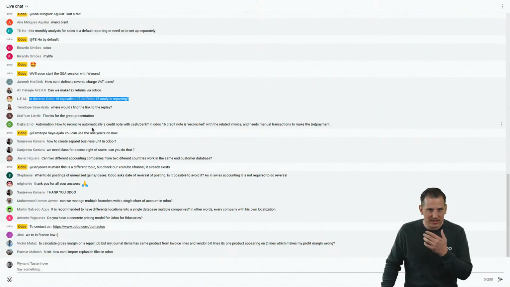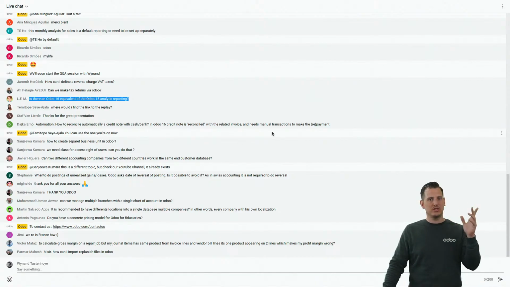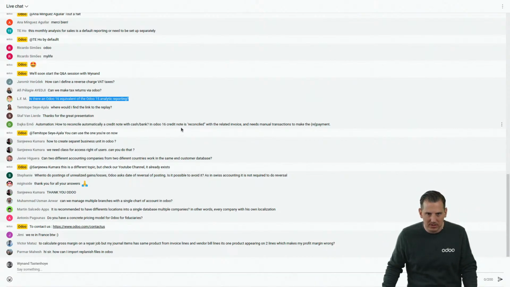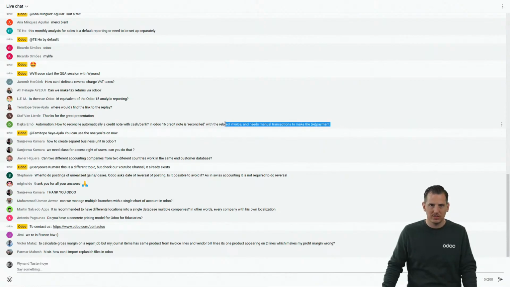How to reconcile automatically a credit note with cash buy? The same in Odoo 16, credit notes reconciled with related invoice. And no, it's not really that way it works. Actually, it's the same way as with invoices. If you create the credit note from the invoice, it's immediately reconciled, indeed, because you create it based upon the invoice. If not, you create it out of the box or based upon an image. It's the same way as a vendor bill.